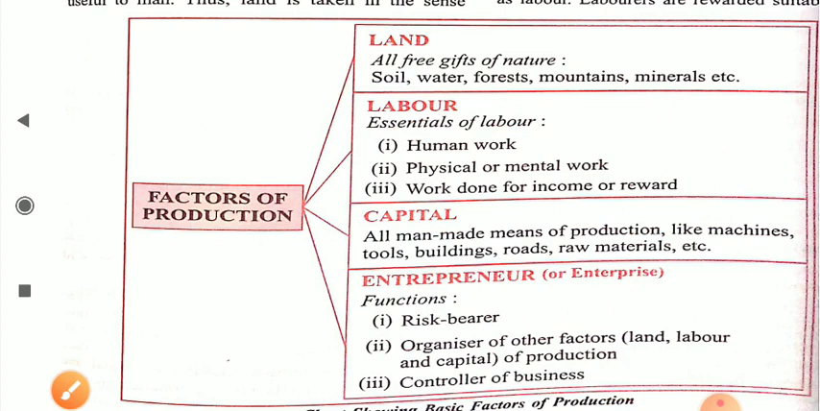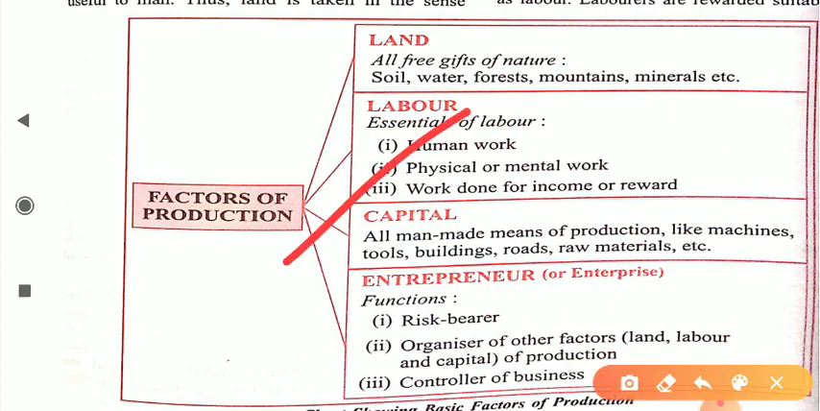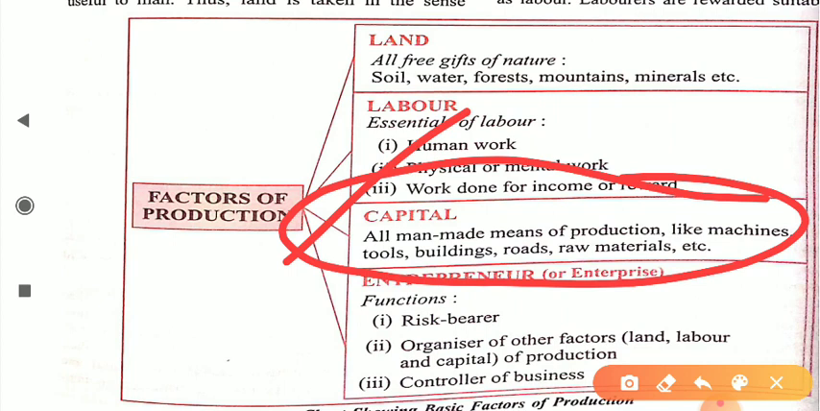Okay dear student, next part is capital. If you talk about capital, then all man-made means of production like machines, tools, buildings, roads, raw material, all these are part of capital. For production of any commodity, you must need capital. You must need machinery, tools, buildings, roads, raw material for production of any commodity. That's why capital is important.